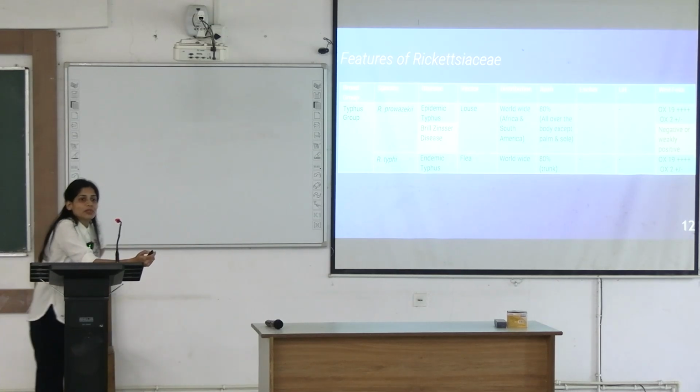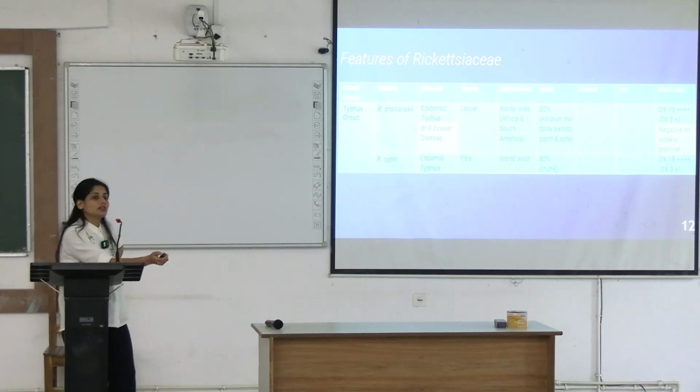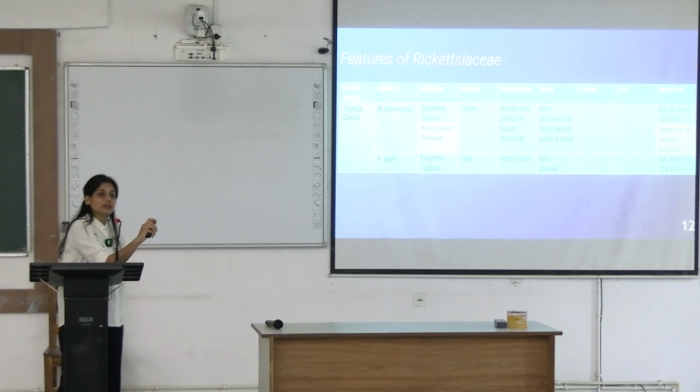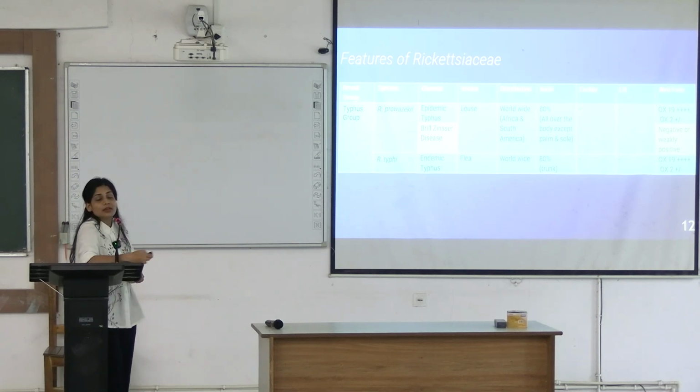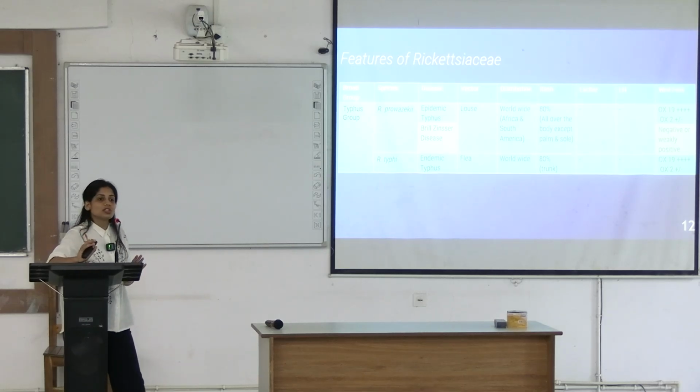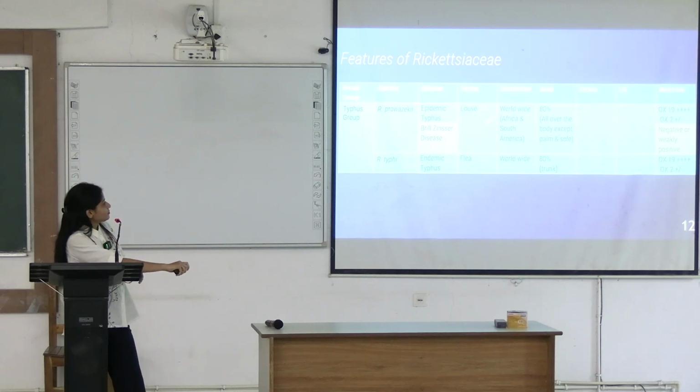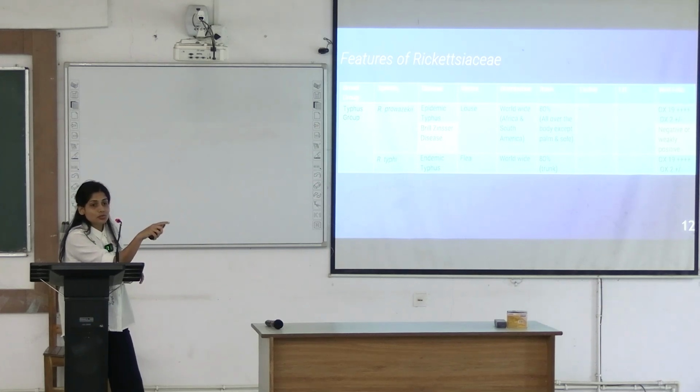When there is relapse of epidemic typhus without vector in the person who was infected earlier and who was apparently treated, who became good after catching this Rickettsia prowazekii, after a few years when he develops the recrudescence of this disease, that is known as Brill-Zinsser disease, okay, in which you do not require the vector. The bacterium is lying in the latent stage in your body, then suddenly when there is psychological or physical stress in the person, he develops this disease again and he is able to spread this disease through louse.